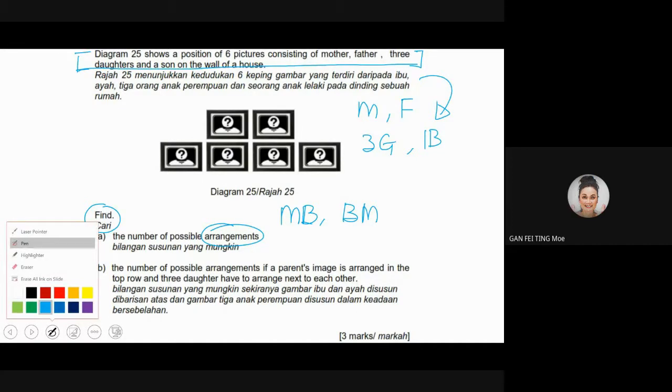Okay, maybe I give you another situation that everyone is very good in. Let's say everyone should have a handphone or pernah pegang handphone, and handphone ada kamera. You nak tangkap gambar dengan you punya BBF, forever best friend lah. Alright. So then what you do? You nak berdiri di kanan, dia di kiri. Dah cicak sekeping. Lepas itu, satu lagi: tadi dia di kanan, dia di kiri. Now sekarang, dia di kanan, you di kiri. Cicak lagi sekeping. So bila you tengok kedua-dua keping gambar itu, berlainan position. So that is the arrangement.